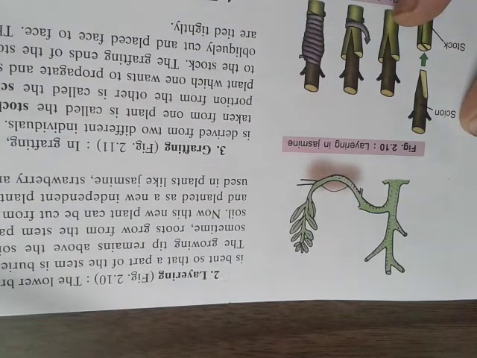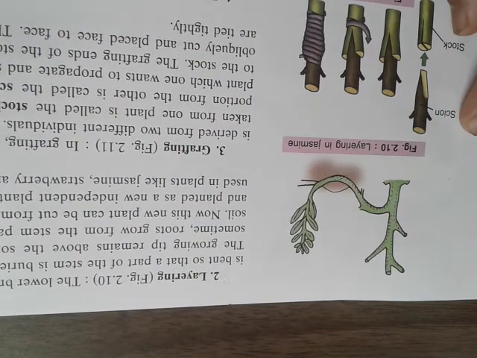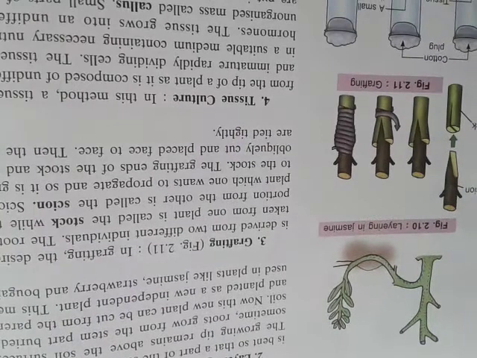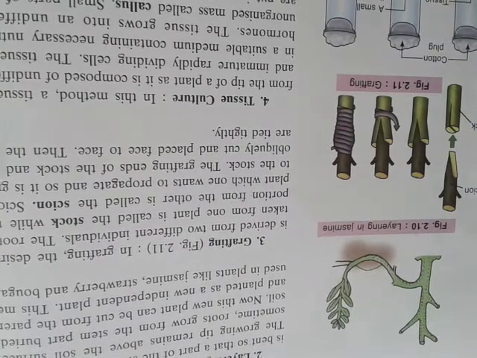So this is called your layering process. Jasmine is propagated by this layering propagation, or you can say the layering artificial method of vegetative propagation. Okay. And the third is your grafting.